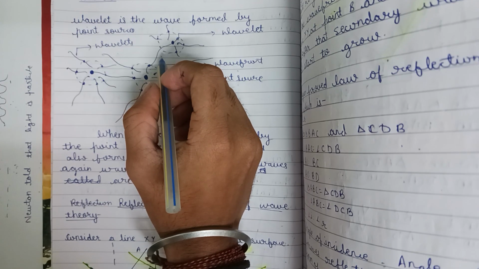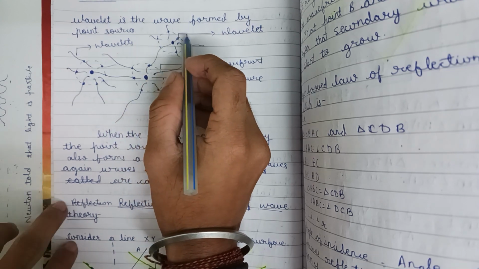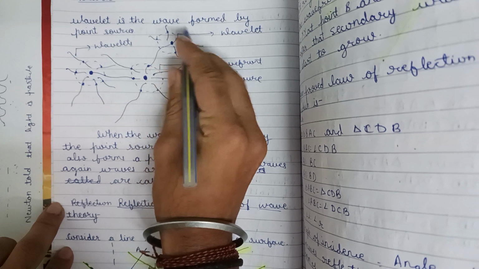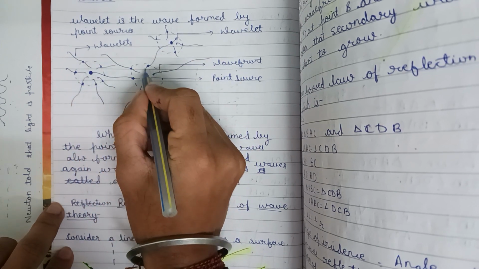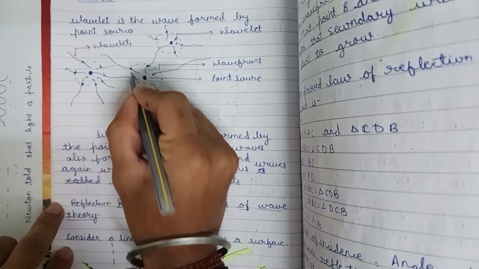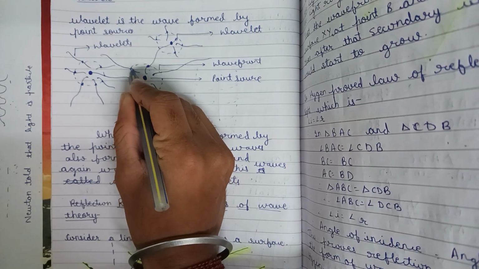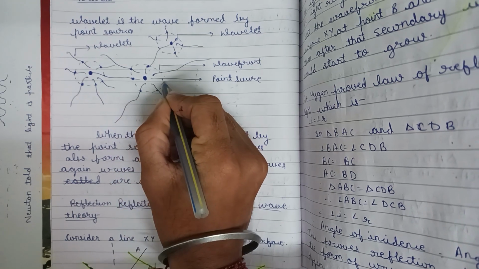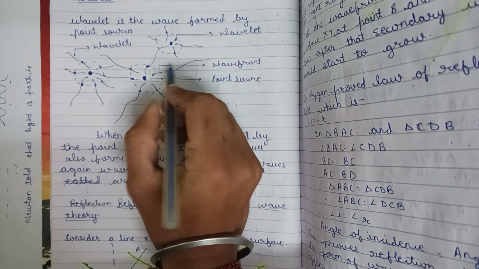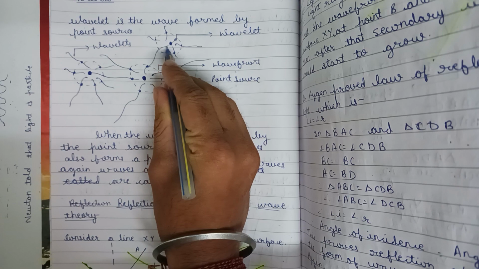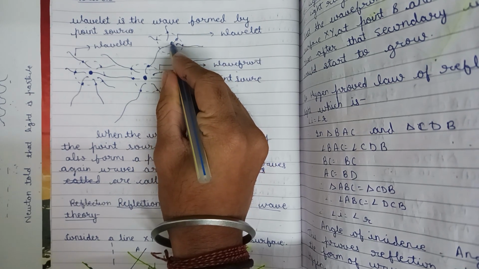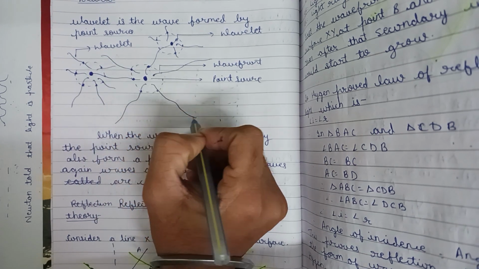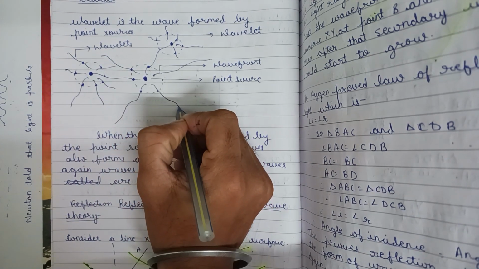Now let's study wavelet in more detail. Wavelet is the wave formed by a point source. Here we have taken a point source, many waves are getting emitted by it, and first we have joined their locus. Locus means the peak point of this wave. We have joined them, and after joining them we get a wavefront. This point will also make its own wave, and this point will also make its own wave.